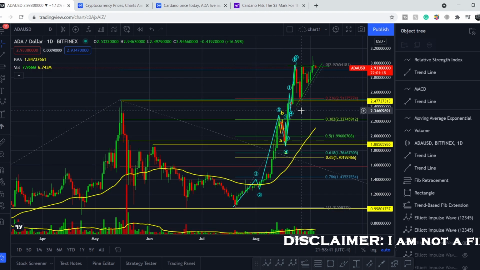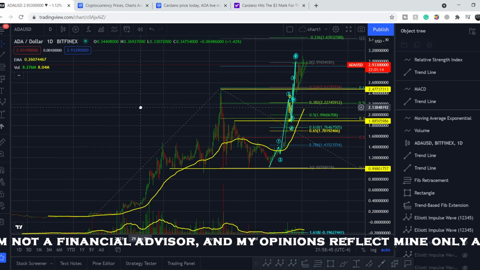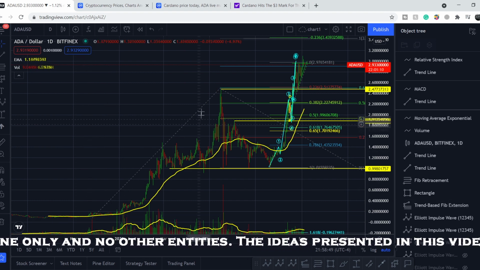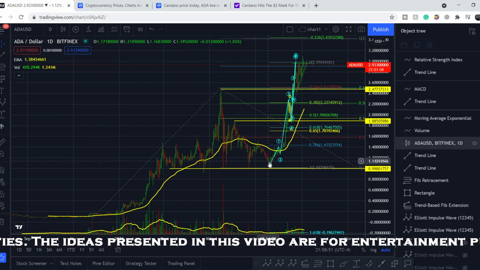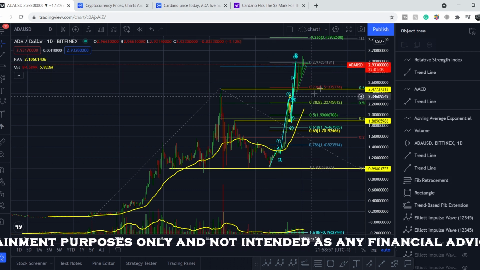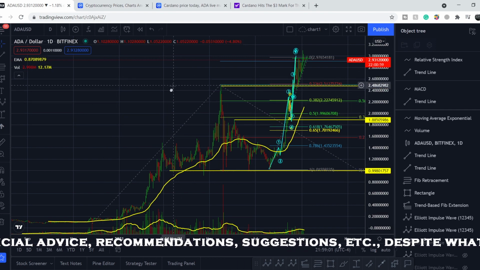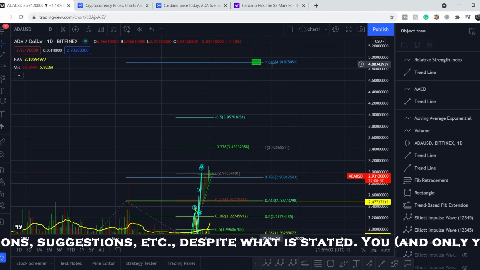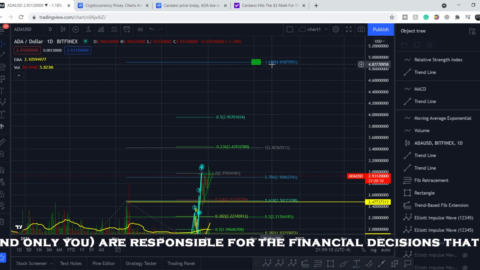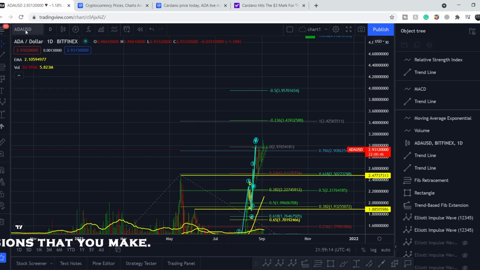So guys, let me show you the general position of this token. My main assumption was that from this bottom we have this as our first wave, this bottom is the retracement to the second, and we are forming the third wave. And usually the ratio between first wave and third wave is 1.618. This means the third wave should be 1.618 times longer than the first one. But let me show you this.